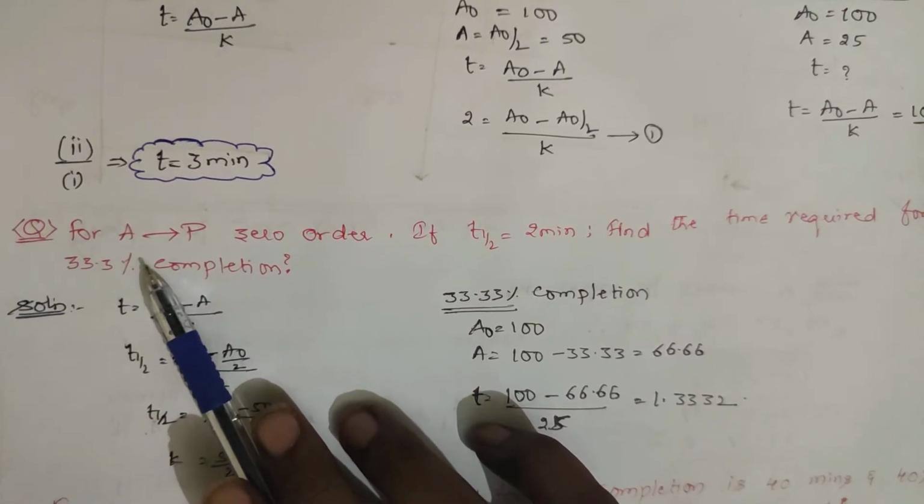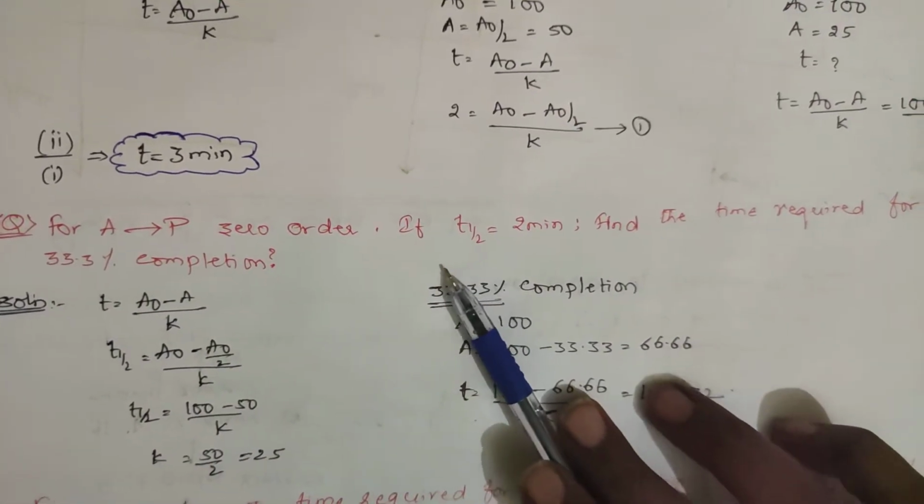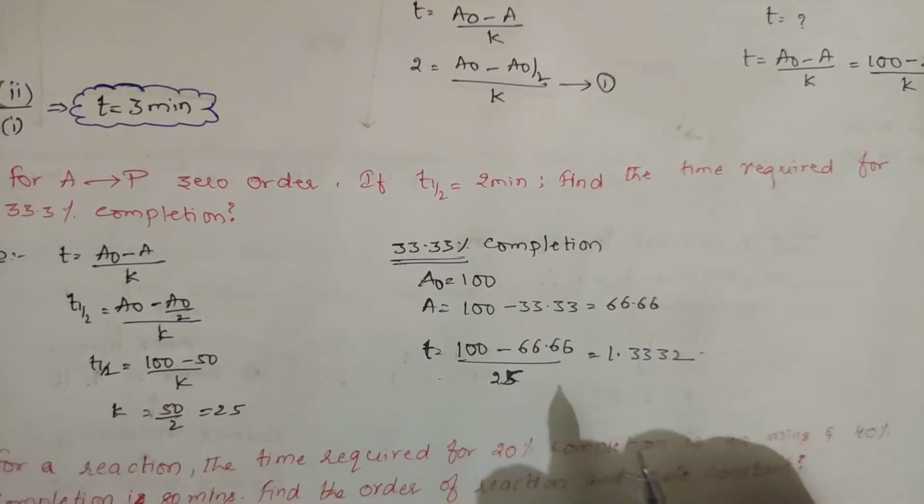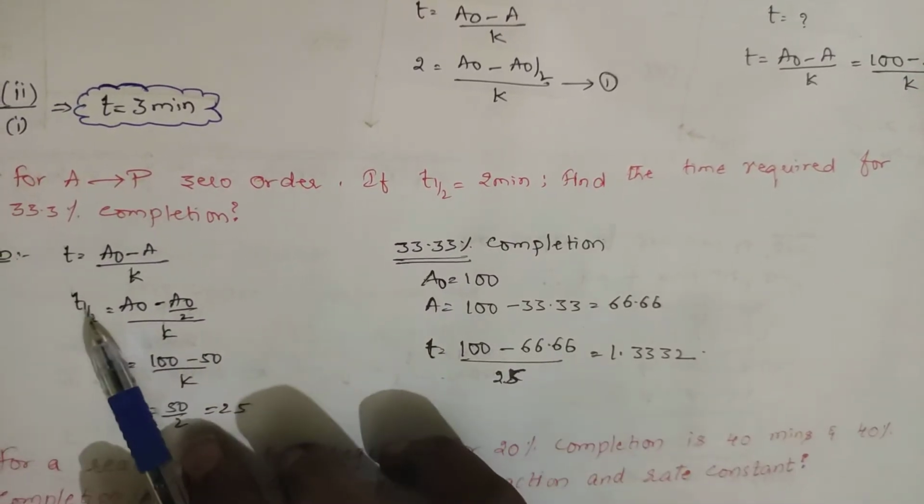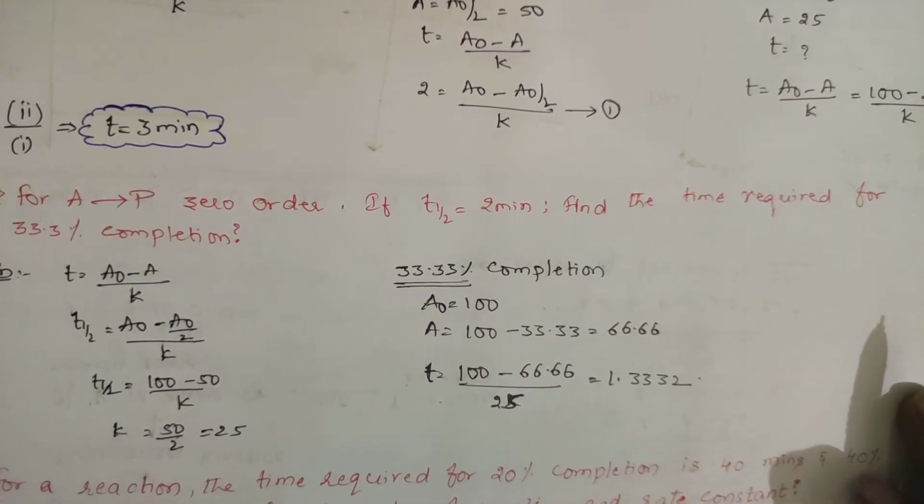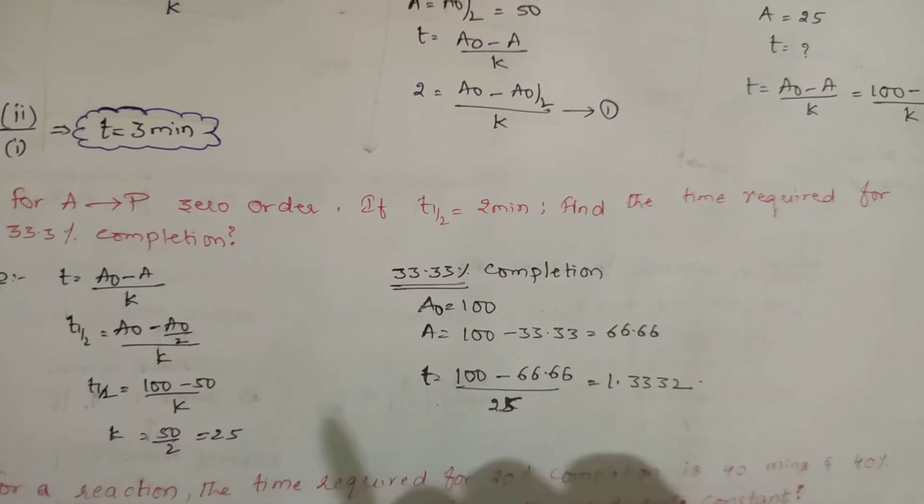You pause the video and try to solve this. For A getting converted to product, it is a zero order. If T half is 2 minutes, find the time required for the 33.3% completion. Okay? 50% means... So pause the video, students. I hope that you have got the answer. Now I am solving the question.